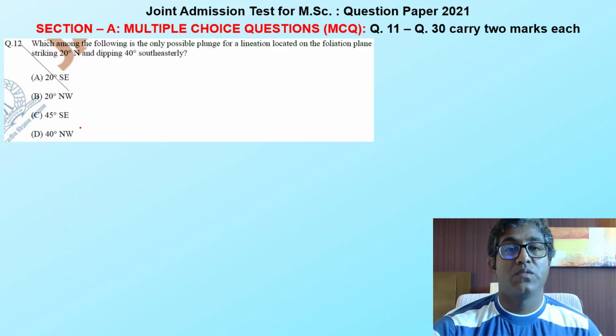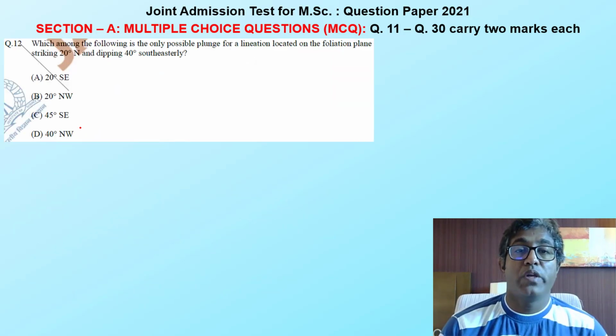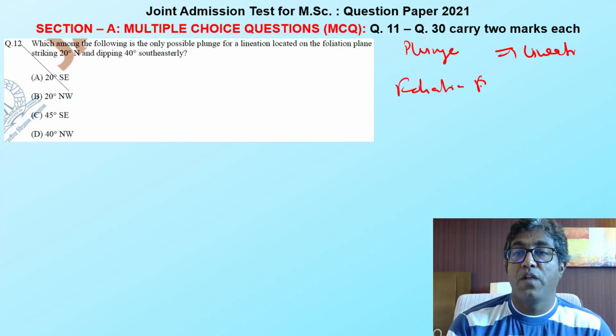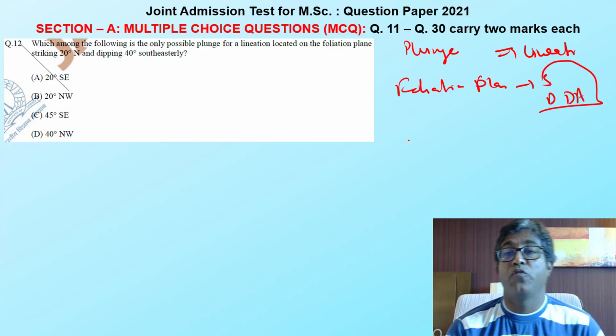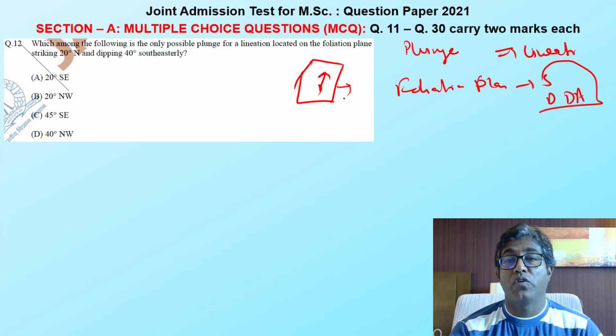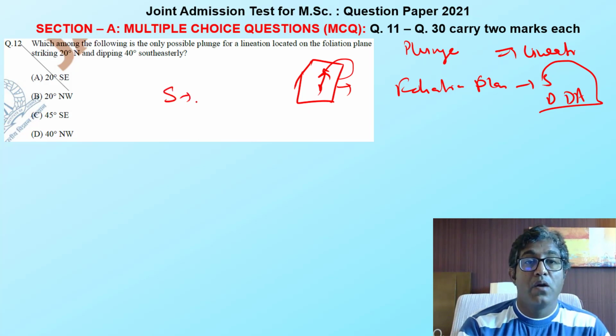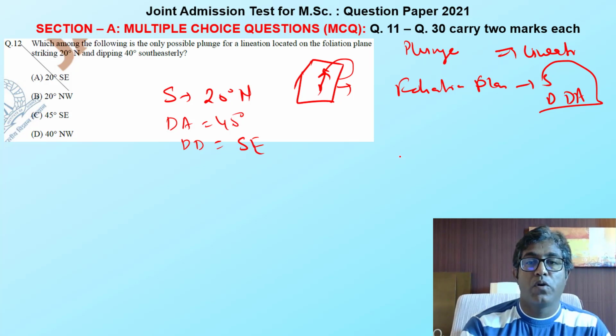Moving to the next question, this is a very simple question. Which among the following is the only possible plunge of a lineation? We have a foliation plane, and we have details for it: strike, dip direction and dip amount. Whatever property we have for the foliation should govern the lineation also. So let me plot it: the strike of the foliation is north 20°, the dip amount is 40°, and the dip direction is southeast.